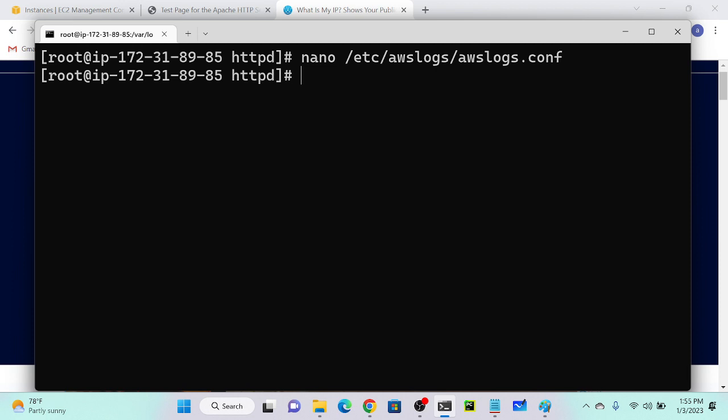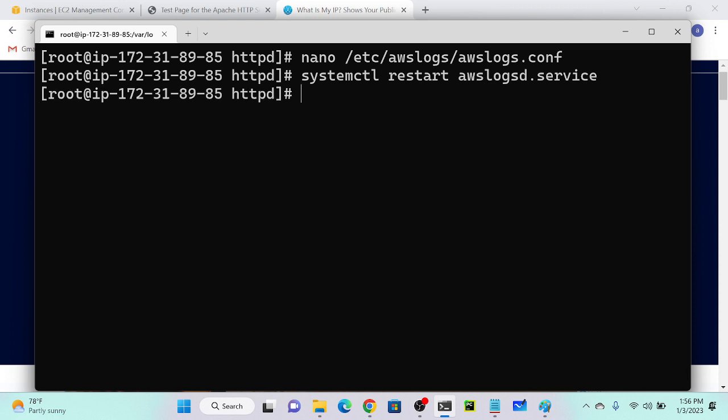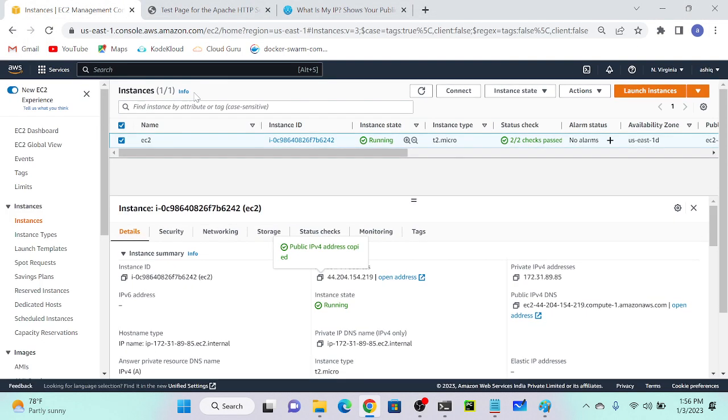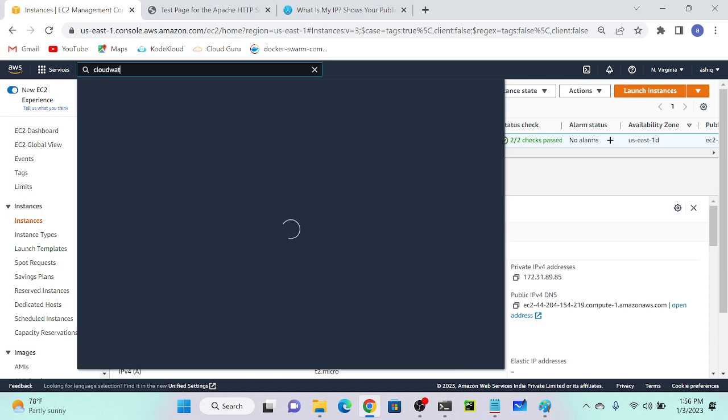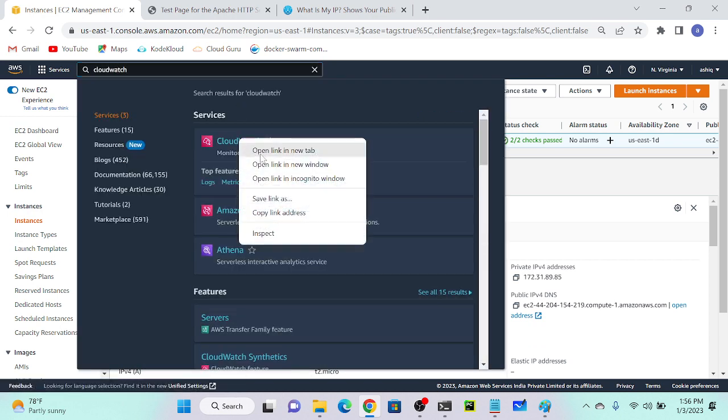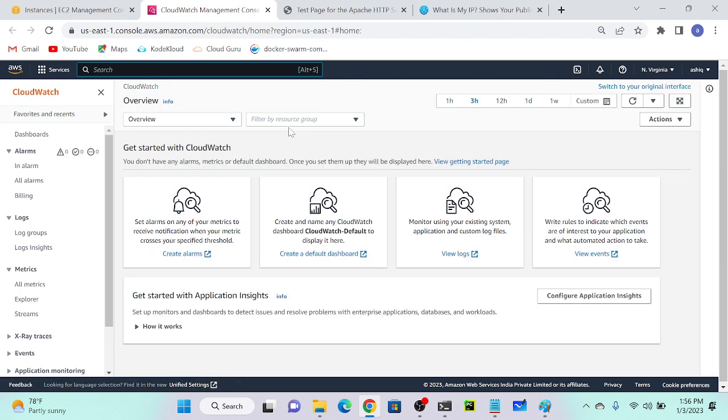So now we need to restart our awslogs once again. So what is the command? systemctl restart awslogs, dot service or just awslogs. Okay, enter. Successfully I restarted my awslogs. So now I will go to my CloudWatch service. You have to open your AWS console, then search CloudWatch. Okay, CloudWatch. Open your CloudWatch service.